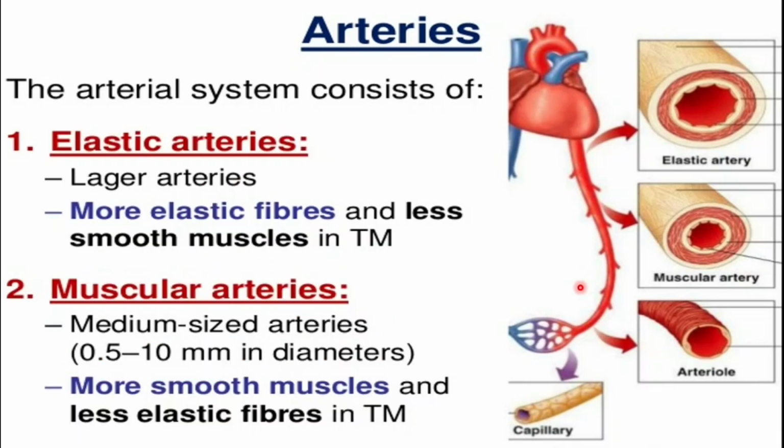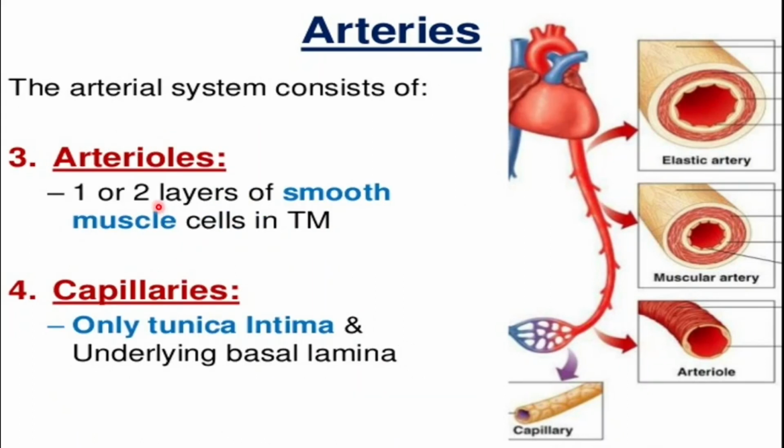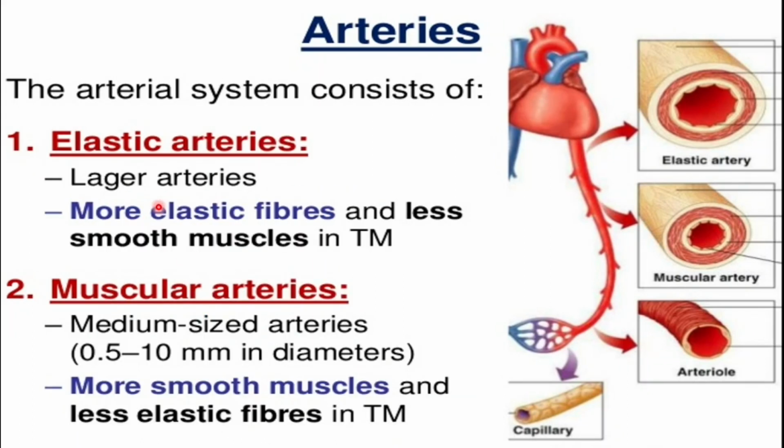And in the arterial system we have different types of arteries. We have the elastic arteries, the muscular arteries, the arterioles, and the capillaries. So these are the different types of arteries in our body. The elastic arteries are called elastic arteries because in the tunica media of the elastic arteries we have more elastic fibers than smooth muscle. So this is the reason these types of arteries are known as the elastic arteries. All the large arteries in our body are elastic arteries.